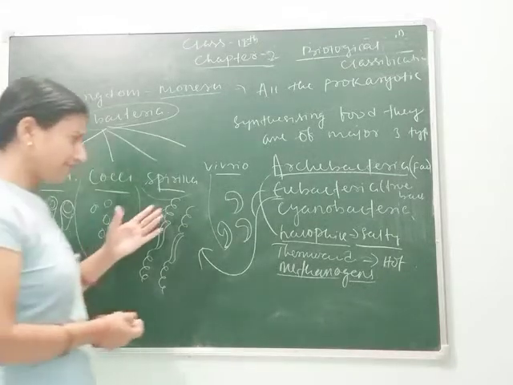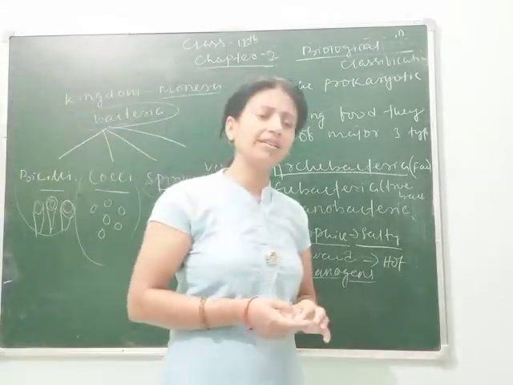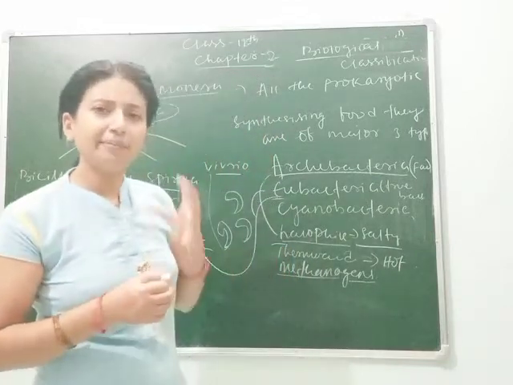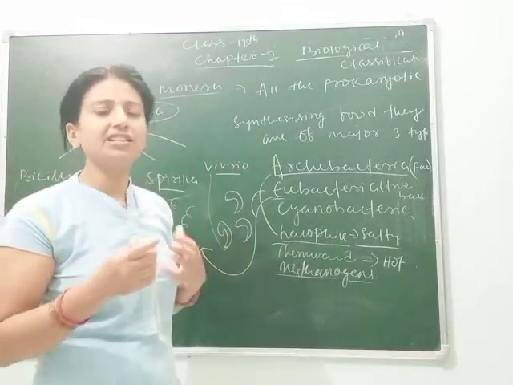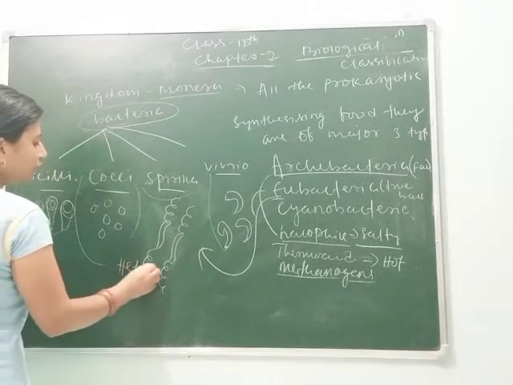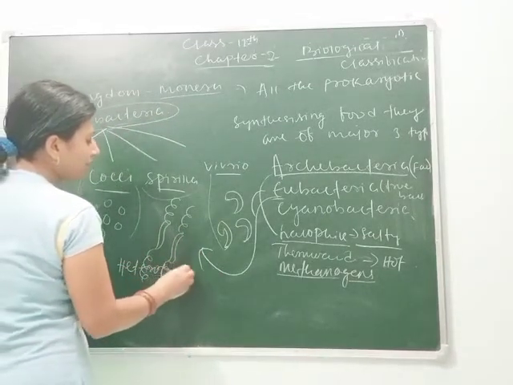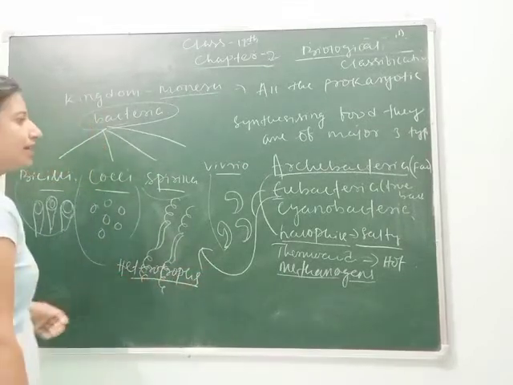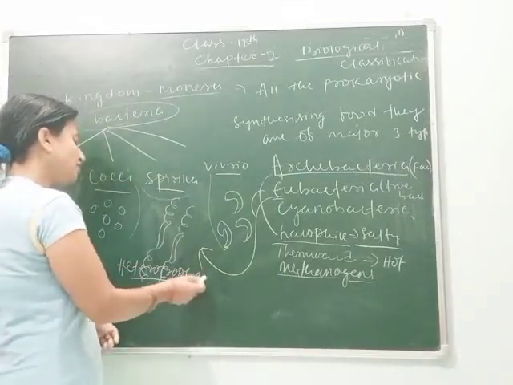Some of them may be hydrophytes, meaning they can live in water, and their most common nature is that they are heterotrophs. You know about heterotrophs: they can't synthesize their own food, that's why they are called heterotrophs.